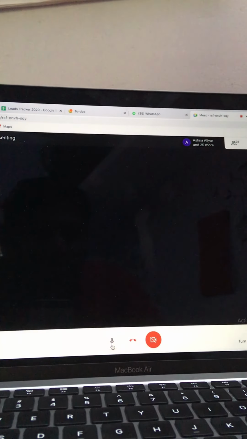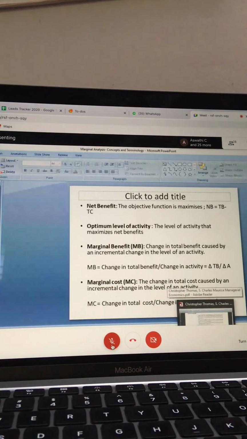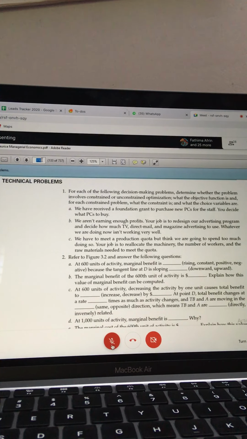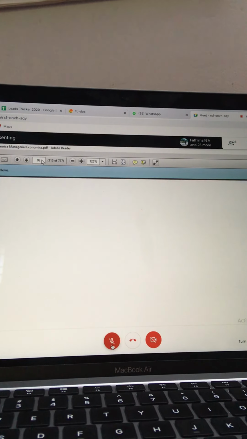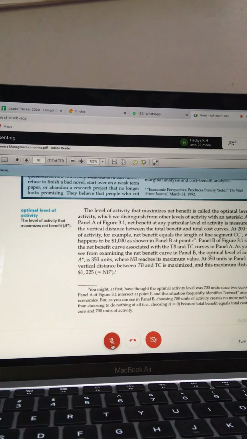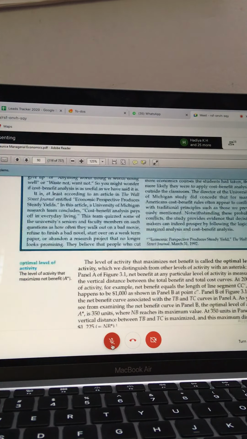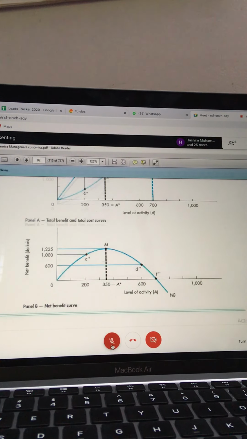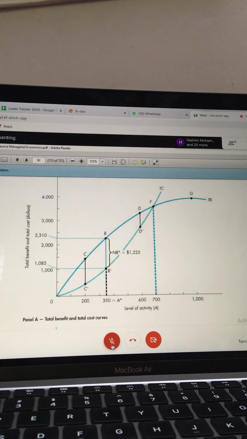Let me show you. One second. This is the total benefit curve.